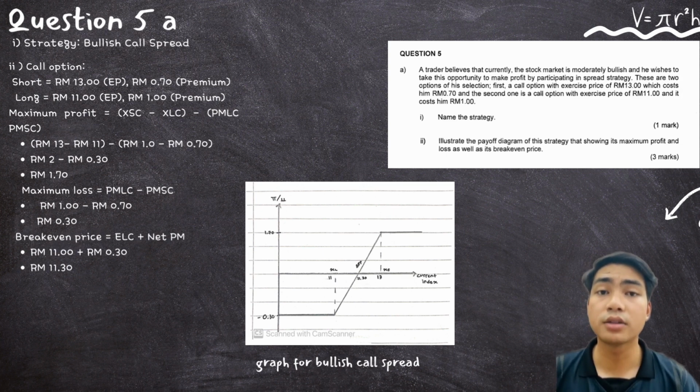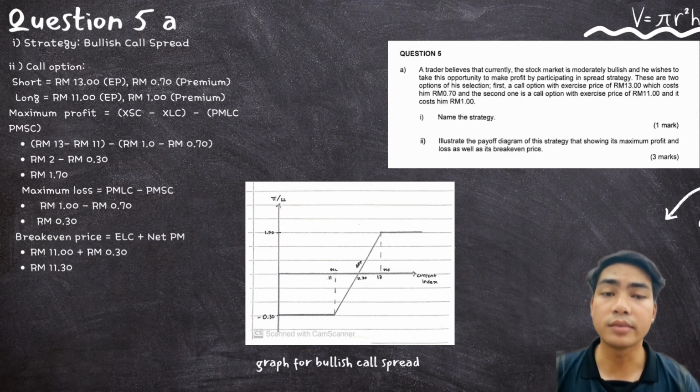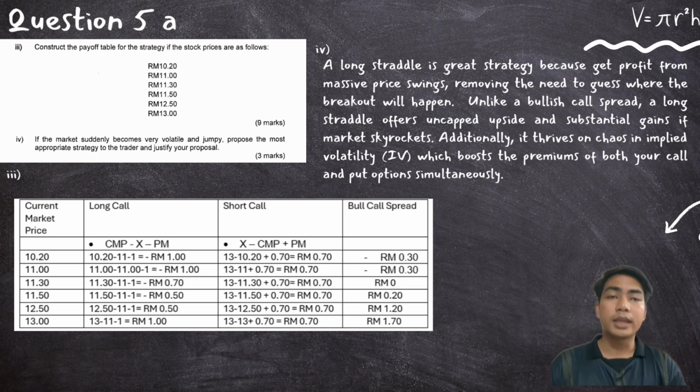11.30. So as shown in the payoff diagram, losses are limited to RM 0.30 before the stock reaches 11.30. After that, profit increases until it reaches the maximum profit of RM 1.70 at RM 13, where it remains constant. So that's all. Next, we go to question A Roman 3.